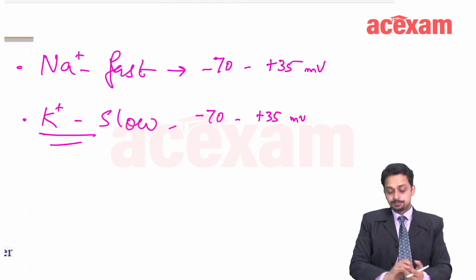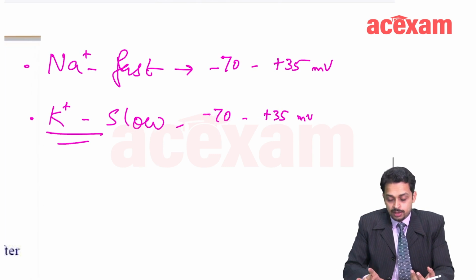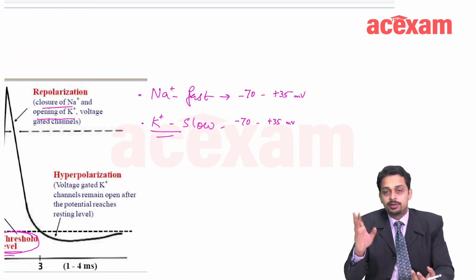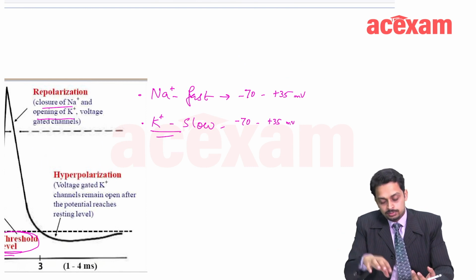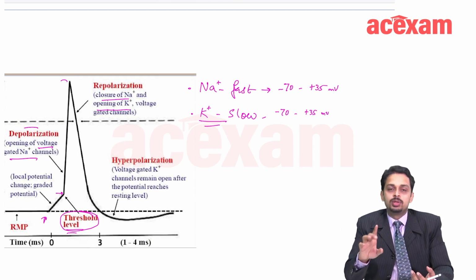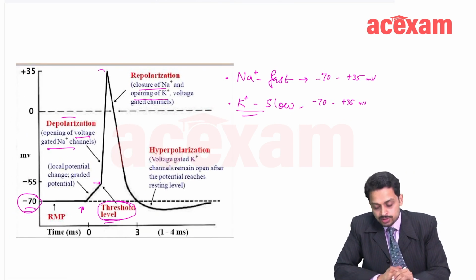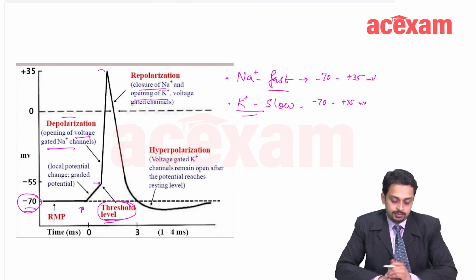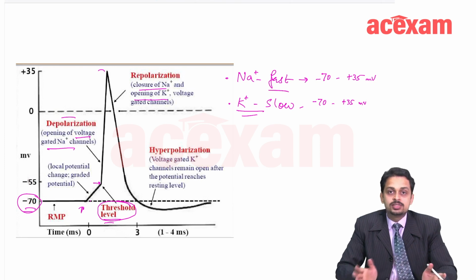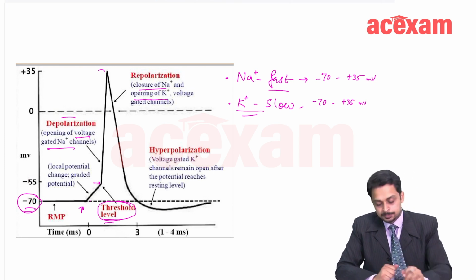Now you can ask me, sir, both these channels are opening at minus 70 and both are opening up till plus 35, so there is ambiguity here. But no, there is no ambiguity. The only thing I am saying is that sodium channels are fast. So once it reaches minus 55, all the sodium channels open up together, while potassium channels still take some time to open up.